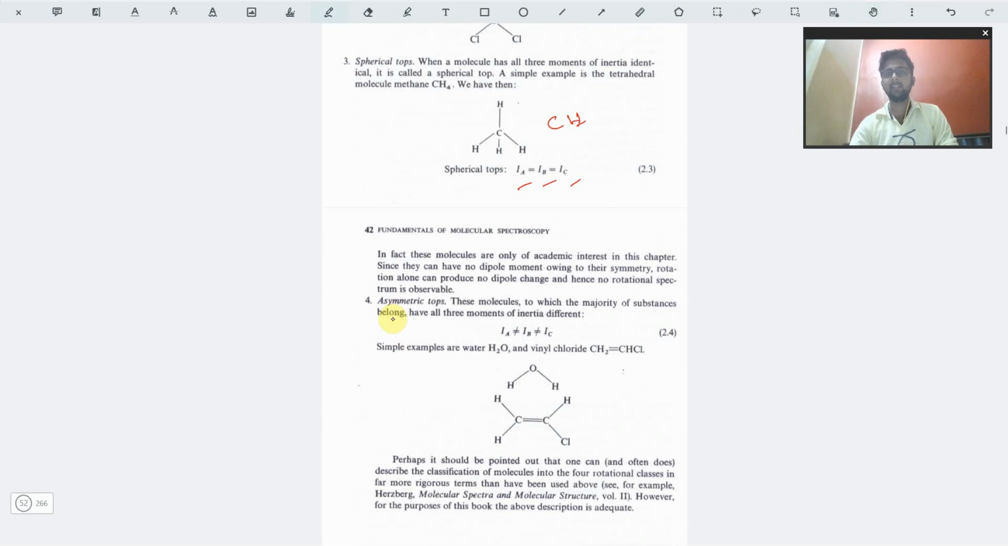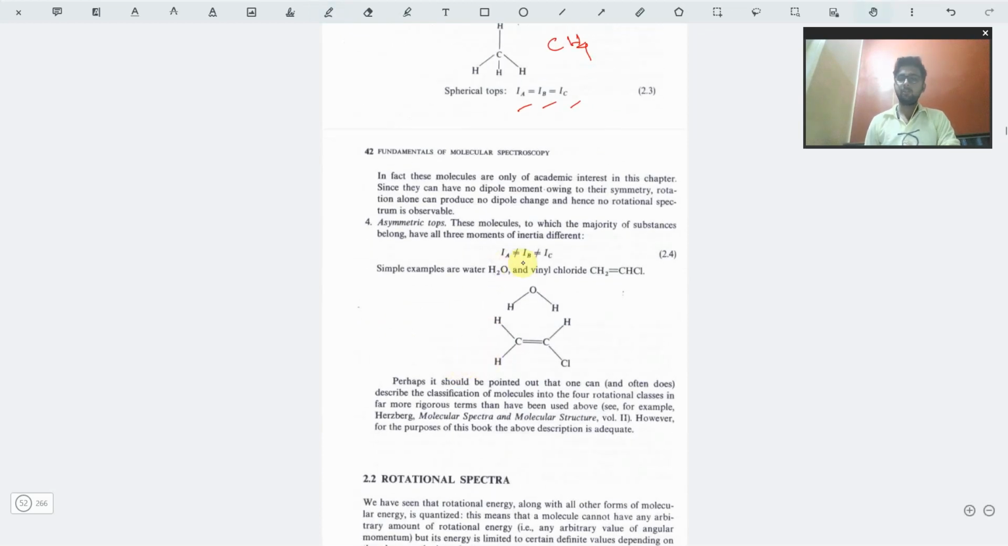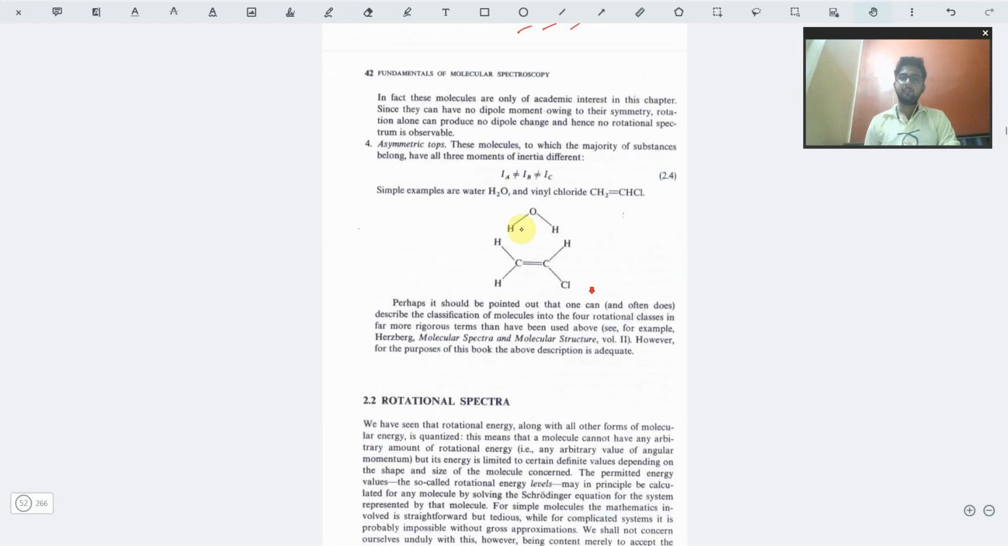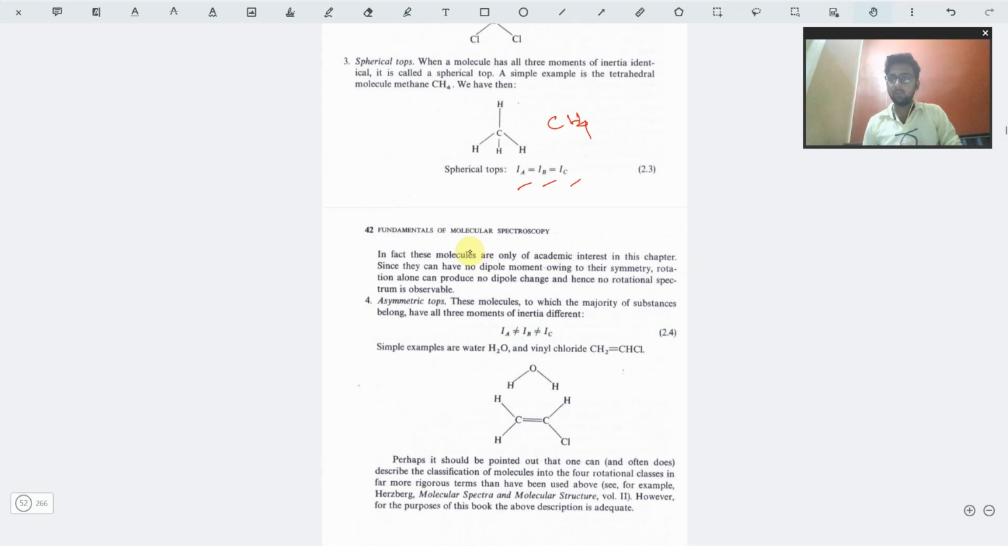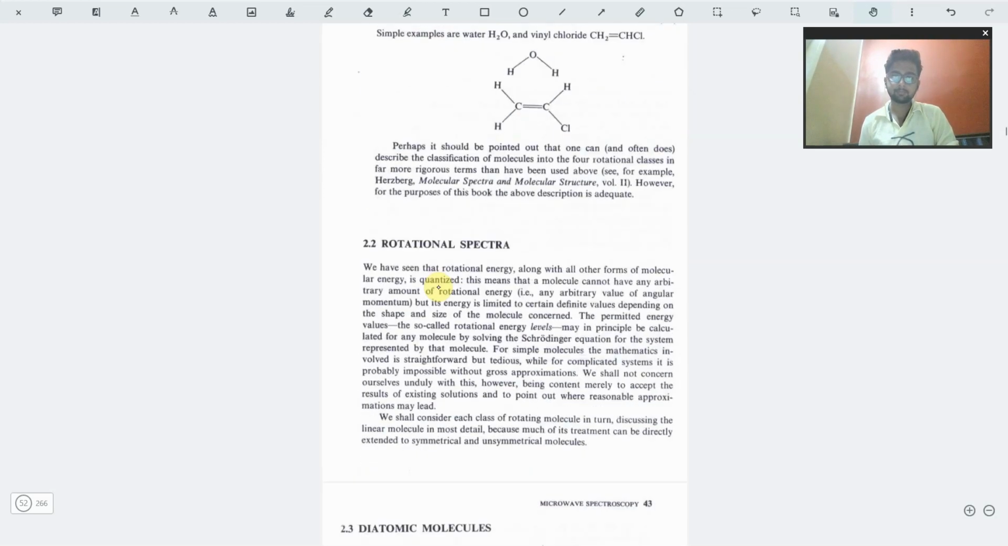My example is the methane molecule. Then we have asymmetric tops, which have IA not equal to IB, not equal to IC. Just for example, water or vinyl chloride. So from this part you can point out and study which of the molecules, in accordance with the moment of inertia, fall into which type of categorization. This is one of the questions that competitive examinations usually ask, so I would like you to give good focus to this.